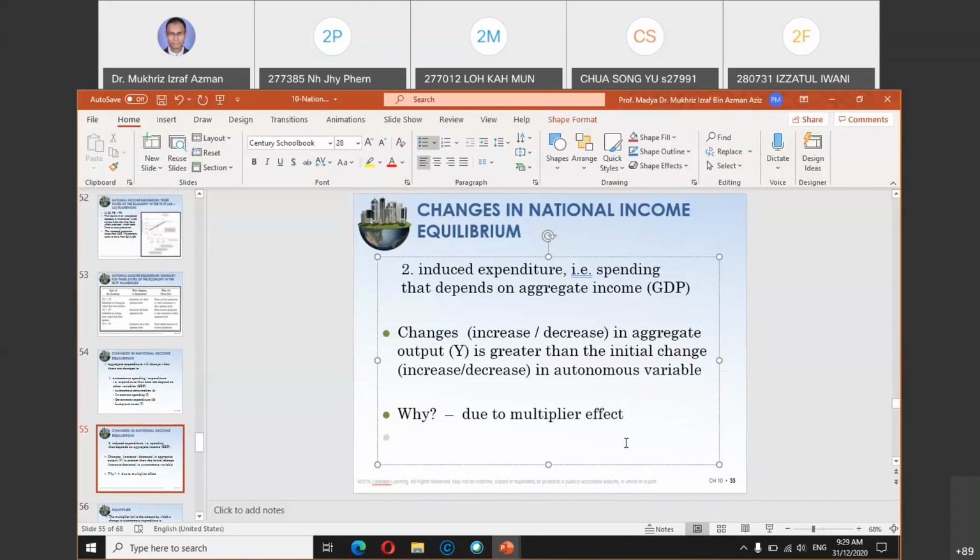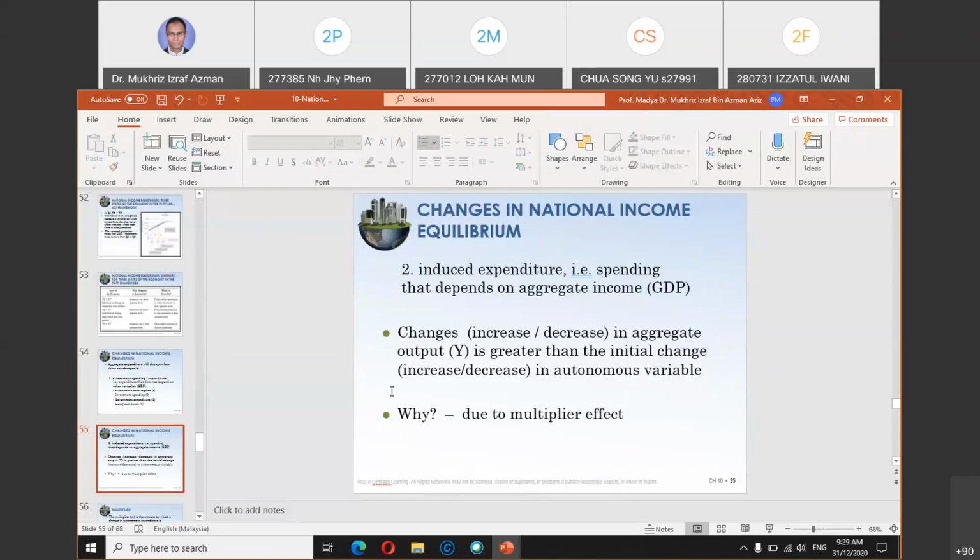So whenever government spend, okay, government expenditure, whenever you have investment. So for example, when the government spend 100 million to build a school, so the effect to the economy, it does not mean that the country will get 100 million. The country may get more than 100 million. Why? Because when the government builds school, okay, the impact on the economy by having a new school is more than 100 million because of education effect to the economy and others. Okay, so that is what multiplier effect is.